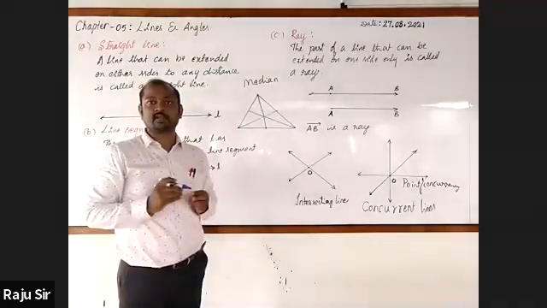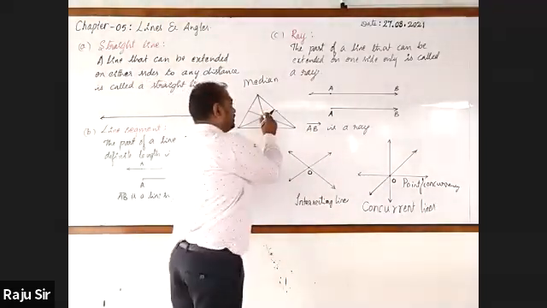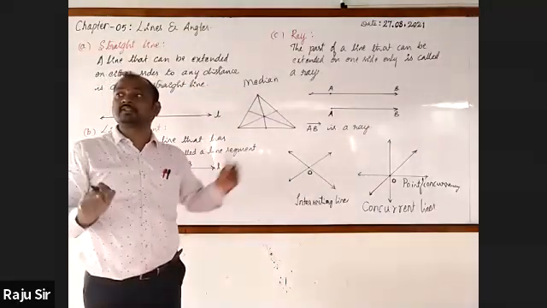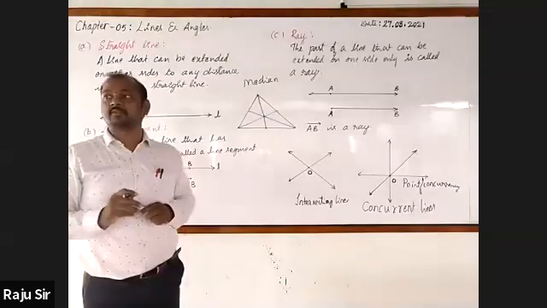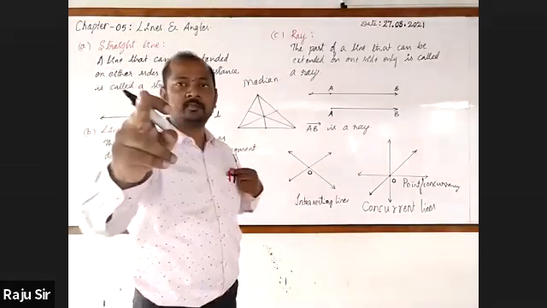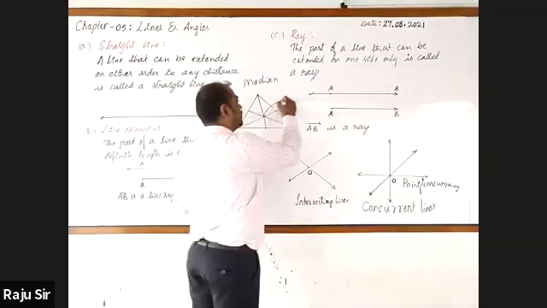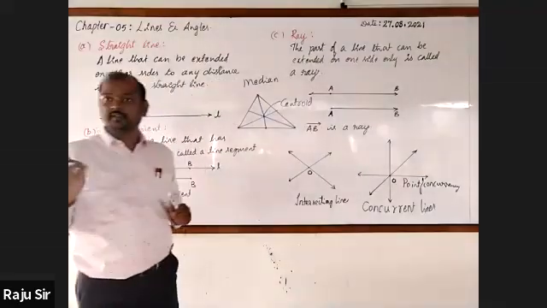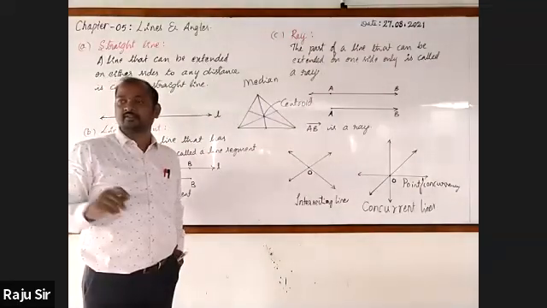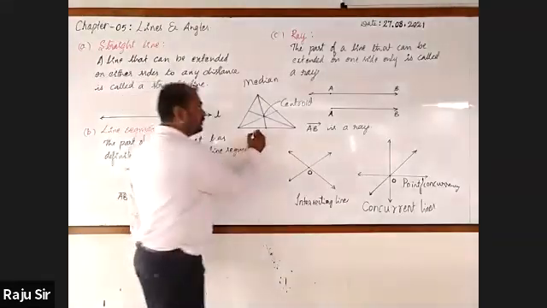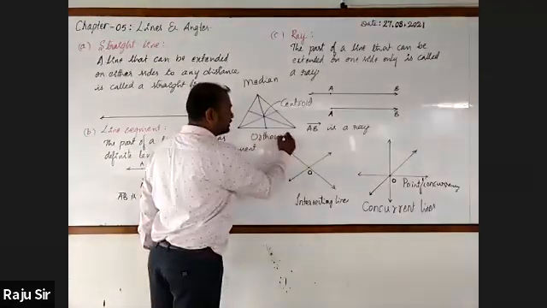Then what do you call the point of concurrency of medians? It is called the centroid.